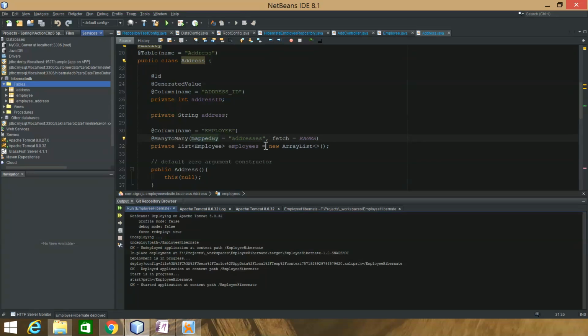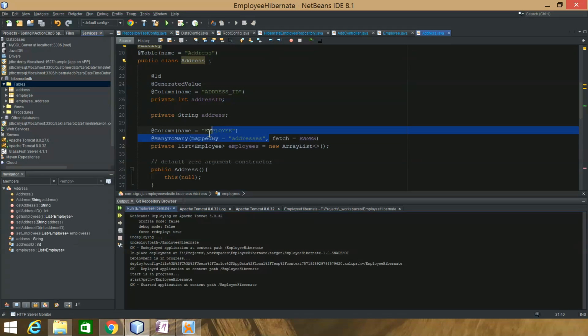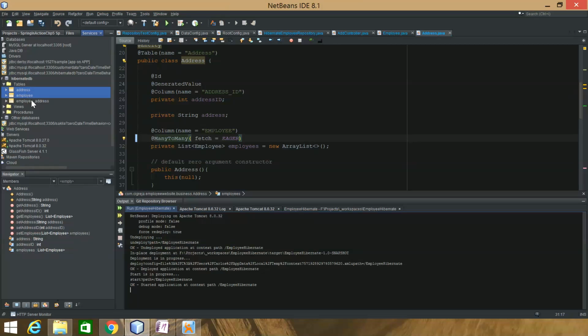Now I'll show you how it will make 4 if you don't have this, if you don't tell it to map by. So I'll delete these again. It deletes them automatically for me.